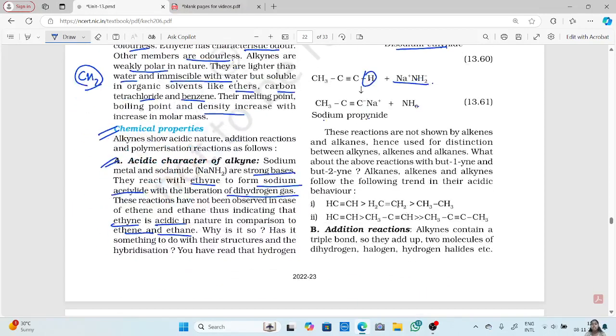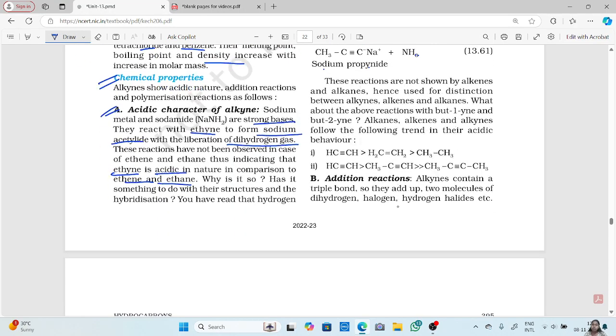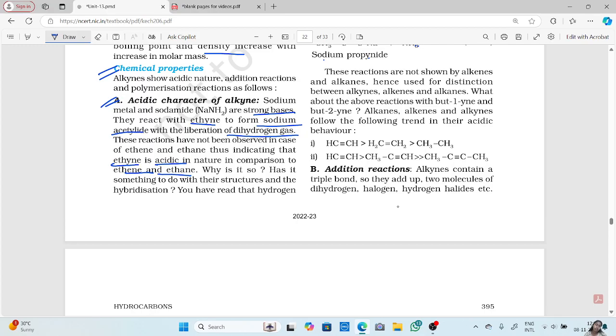Now these reactions are not shown by alkenes and alkanes. So this type of reaction you will never observe with alkanes and alkenes. Hence these reactions are used as a distinguishing point between alkynes, alkenes and alkanes. Now, we have seen about the propynes and ethynes.